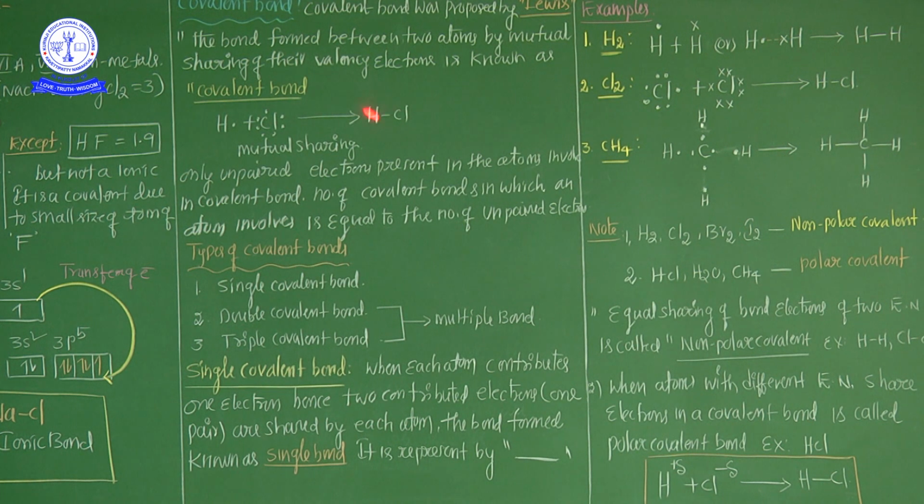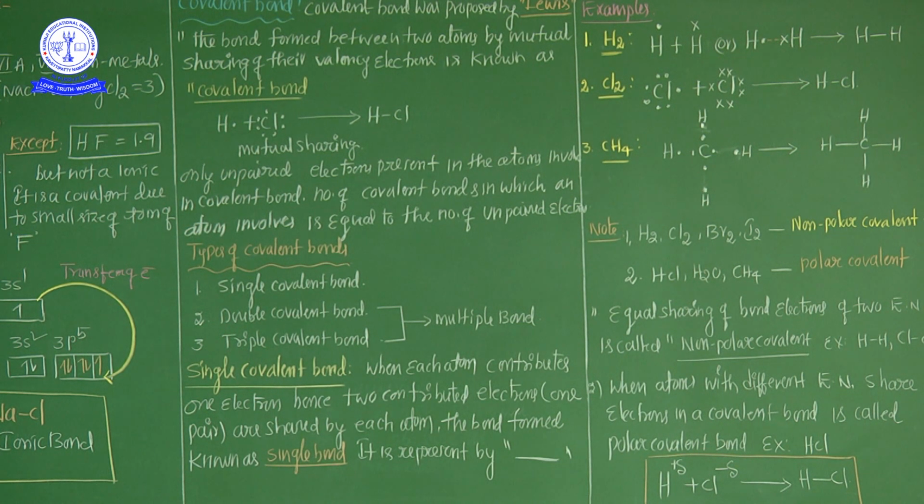In case of ionic bond, the electron transfers from one atom to another atom. If two atoms are involved in the bonding, one atom donates an electron and the other atom accepts the electron. But from the covalent bond point of view, two atoms approach each other and their electrons are mutually shared. Not a transfer, not donated, not accepted.